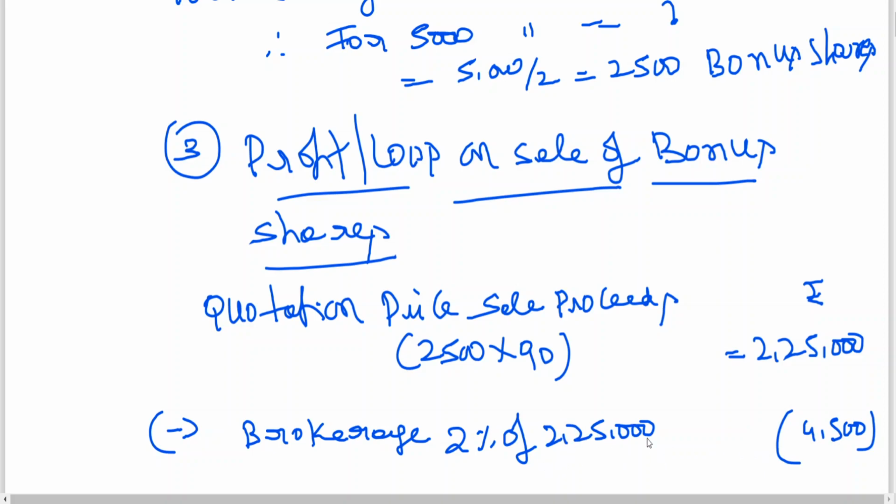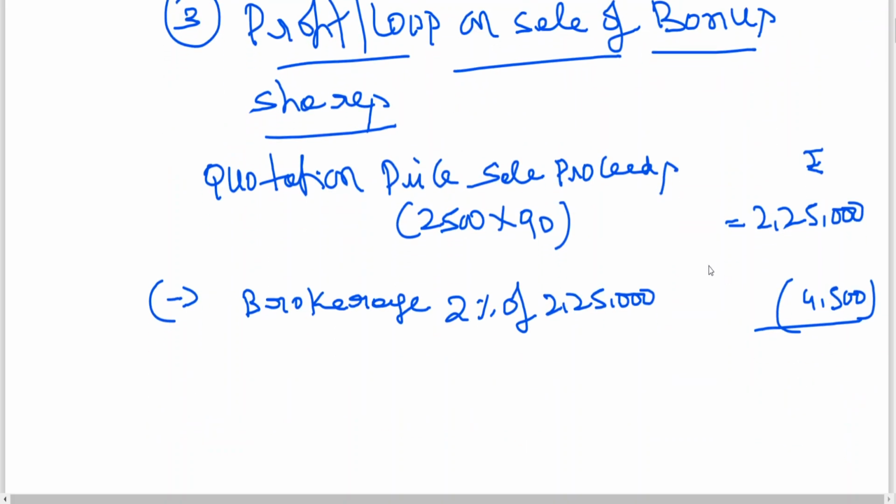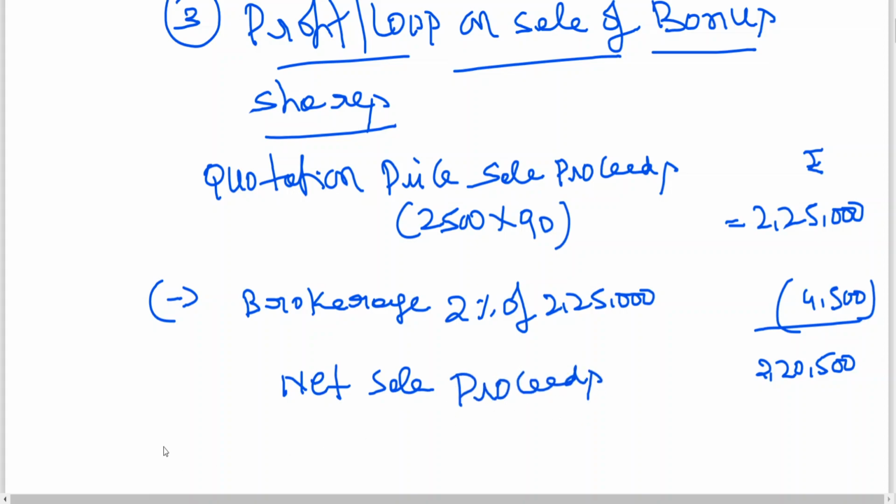So 2,25,000 minus 4,500, we are getting 2,20,500. Sorry, this is net sale proceeds. Net sale proceeds means after deducting brokerage. From this we shall deduct the cost price.